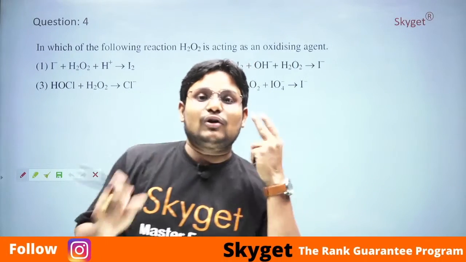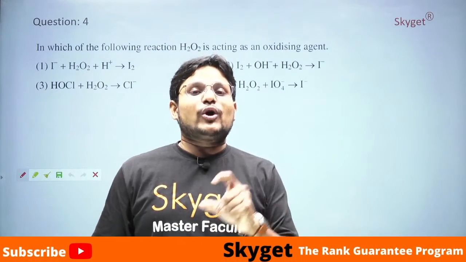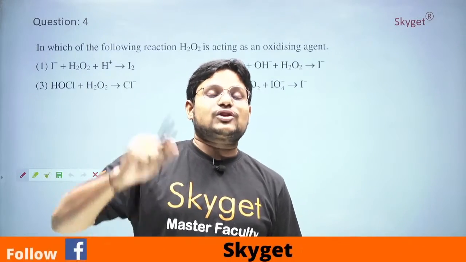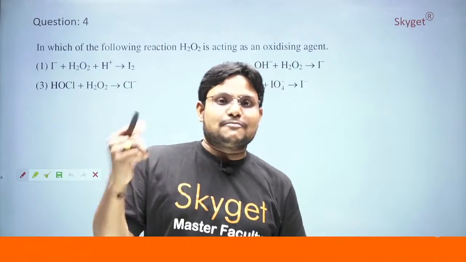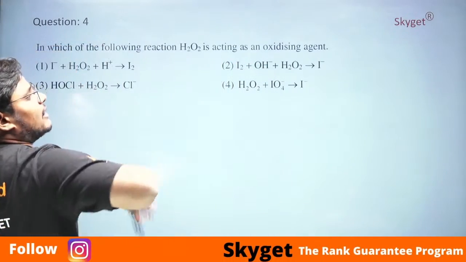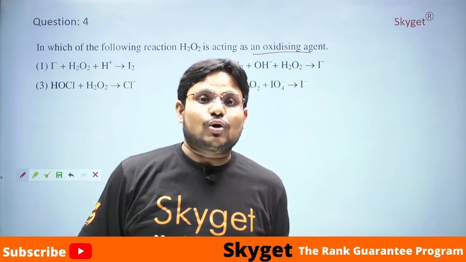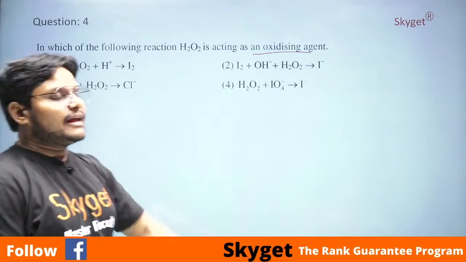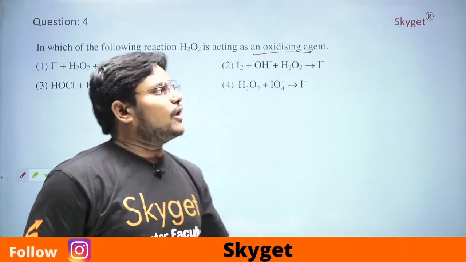Why? Because they have given 2 reactions. In the 2 reactions, they have said that H2O2 is a reducing agent in the 2 above reactions. At that case, H2O2 is a reducing agent. But actually, hydrogen peroxide acts as both reducing agent and oxidizing agent. Here they have asked about it as an oxidizing agent. In the previous paper, they asked about H2O2 as a reducing agent. So H2O2 acts as both an oxidizing agent and a reducing agent. Now they have asked the question on the oxidizing agent.